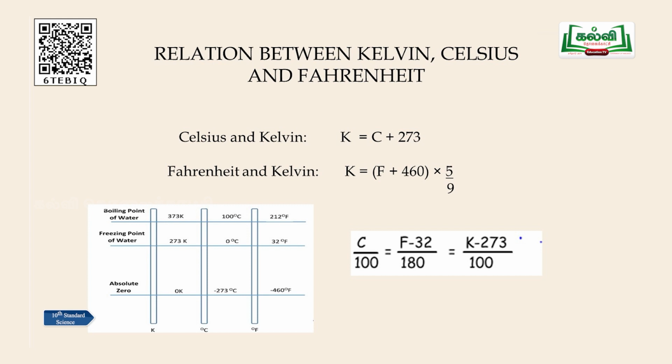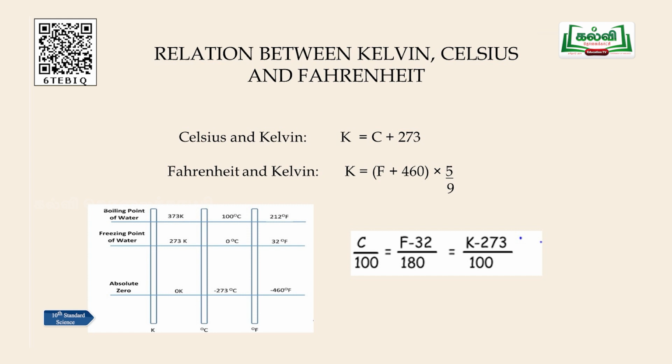We will discuss later what this 0 Kelvin is, in the coming session. So, 0 Kelvin is equivalent to minus 273 degrees Celsius and its corresponding Fahrenheit is minus 460 degrees F. Based on this relationship, we have got this equation.